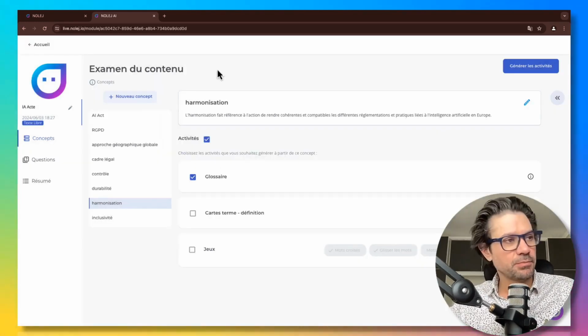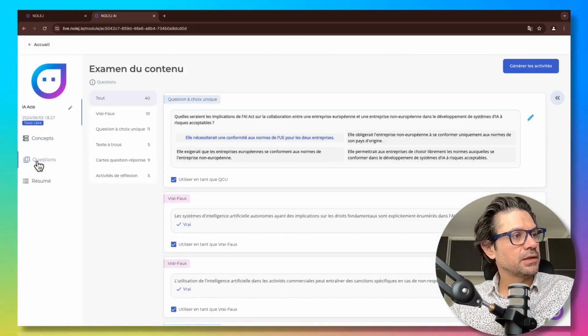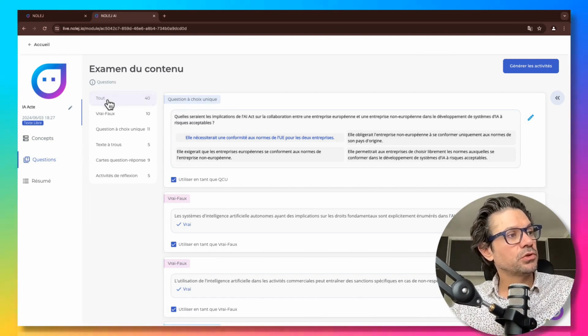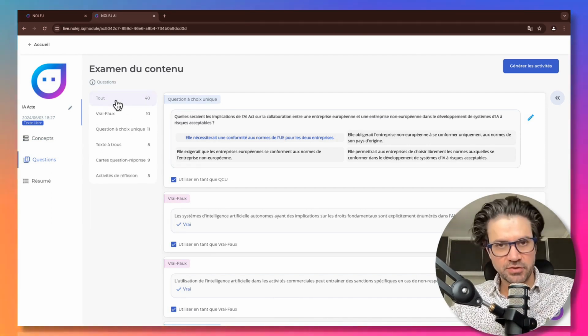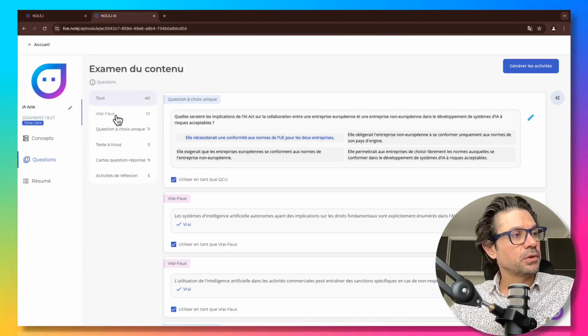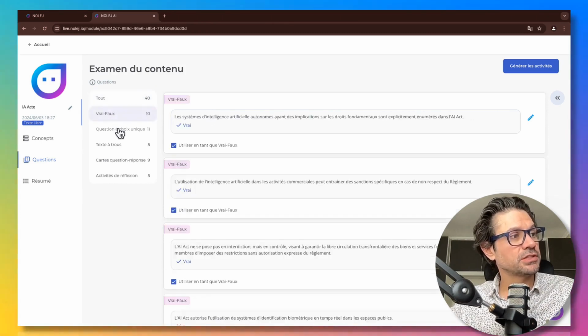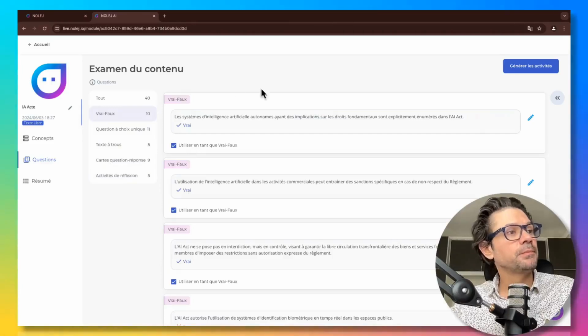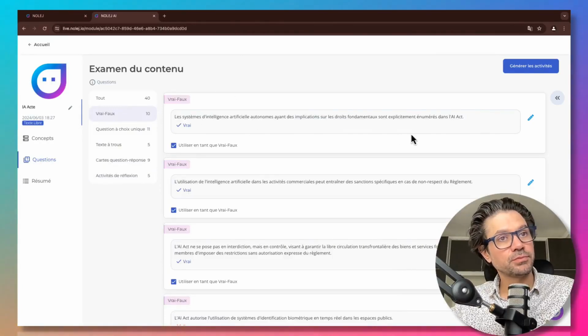So that's it for this part related to the concept. Now here in the question section, know that this time we are really getting into the content itself. Here we find all the question type activities that have been generated by Nolej. We will see in detail that there are a total of 40 questions that correspond to all these subcategories, and this is where I will be able to modify each question one by one.